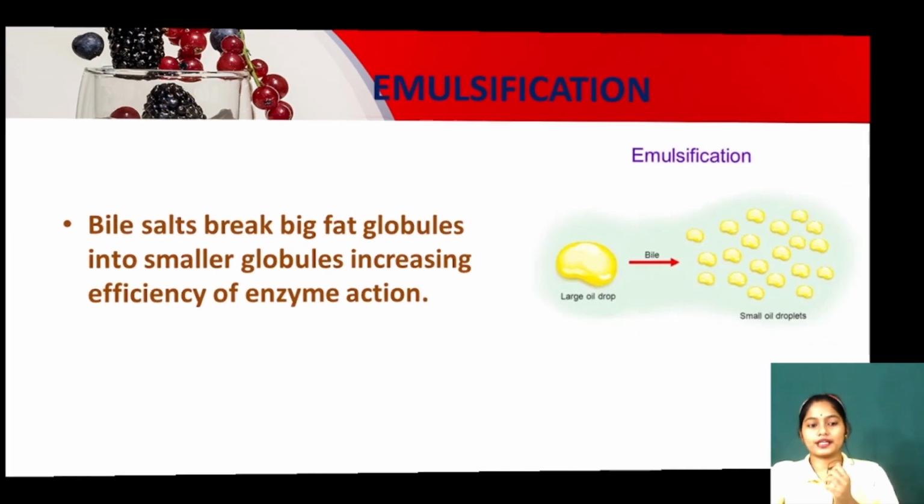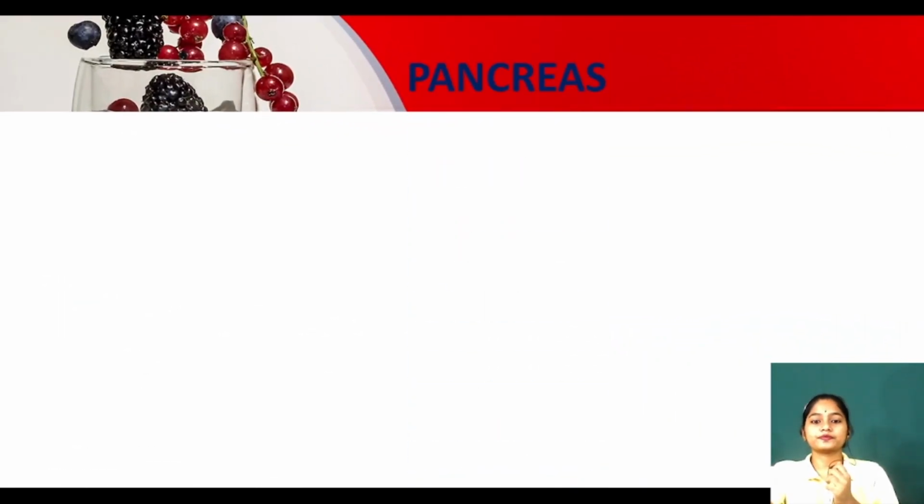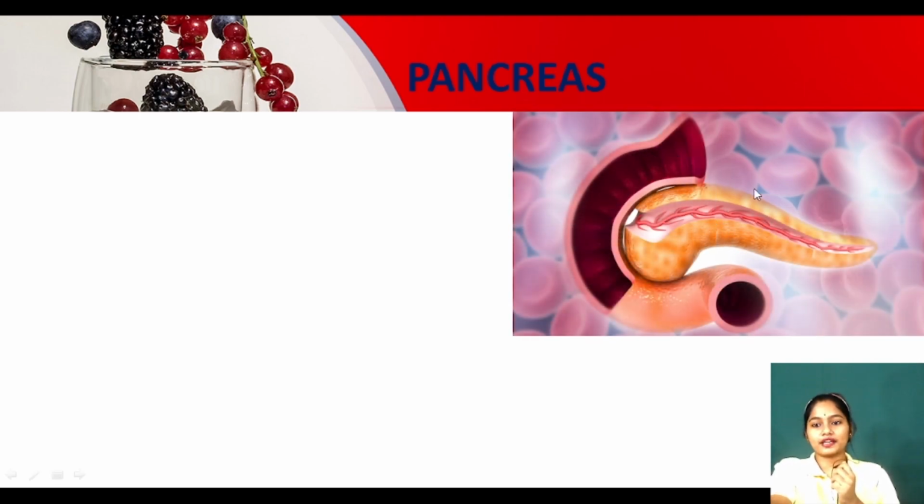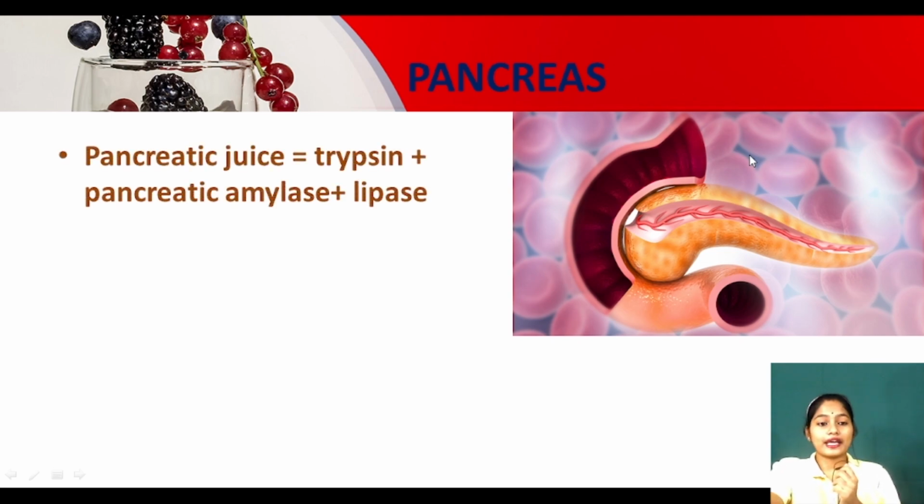Clear? Yes. Now see, pancreas. This is the pancreas. How does it help? It releases pancreatic juice. Pancreas gives us pancreatic juice, which has 3 things: trypsin, pancreatic amylase and lipase. What are their functions, my dear kids?